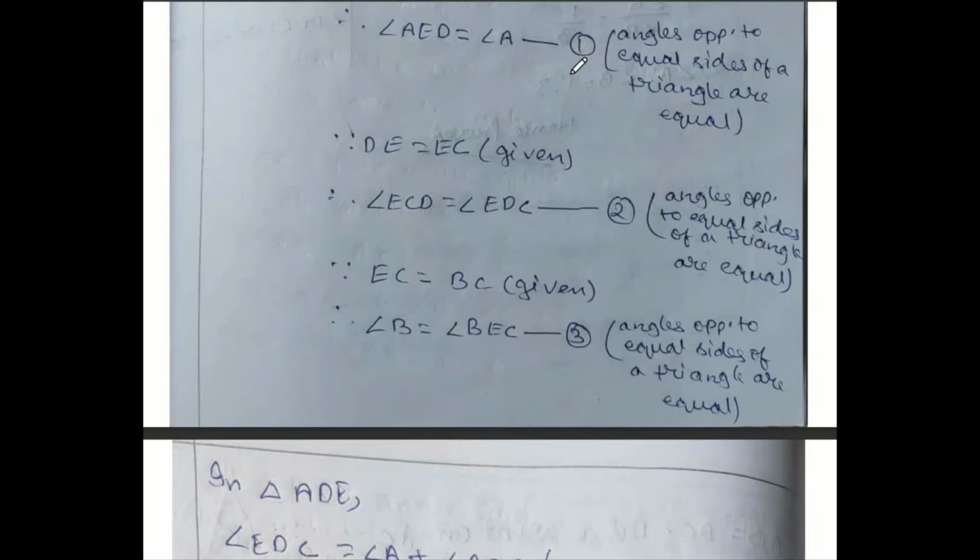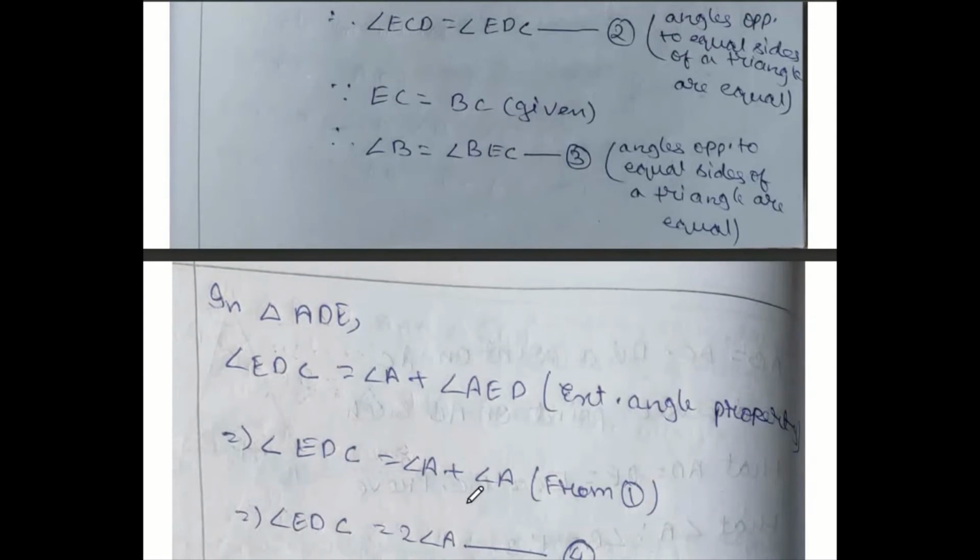Angle AED, already we proved, is equal to A. That is your condition number 1. Let us replace this. You will get angle EDC is equal to double of A. That's your condition number 4.